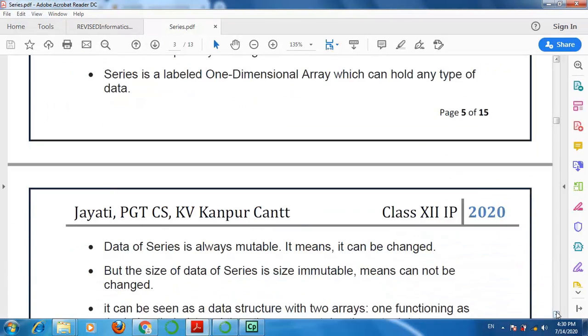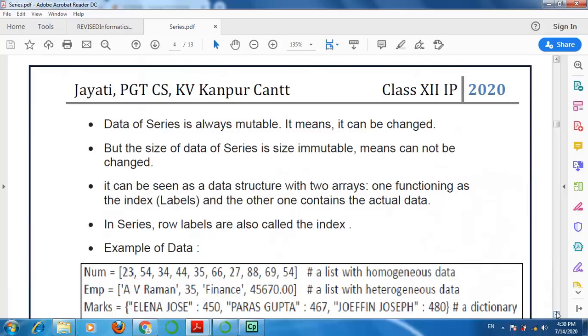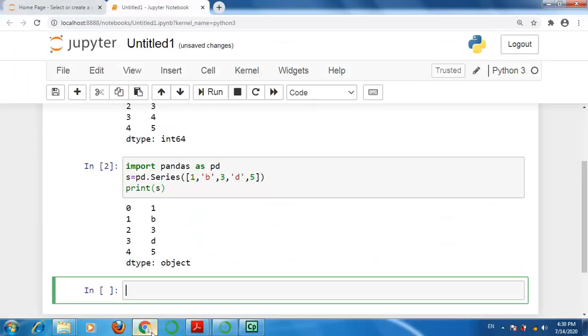Next, data of series is always mutable. That means you can change the data of series. Suppose I want to change in S the index 1, which is written as B. I want to make index 1 as, suppose, C, right?